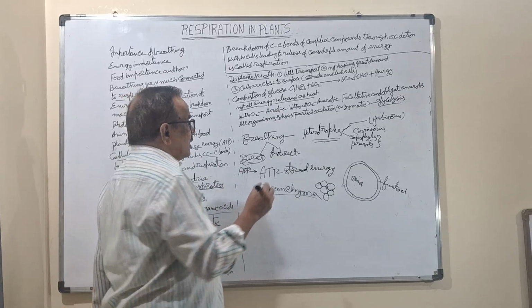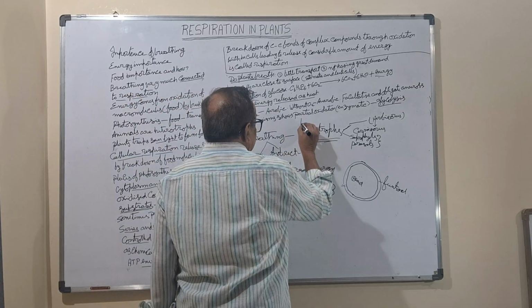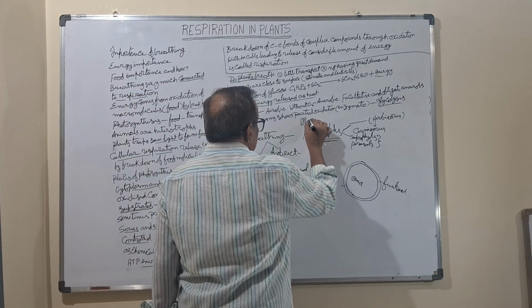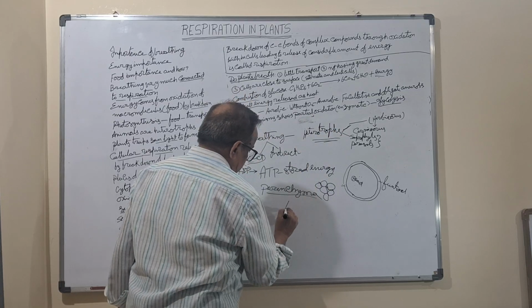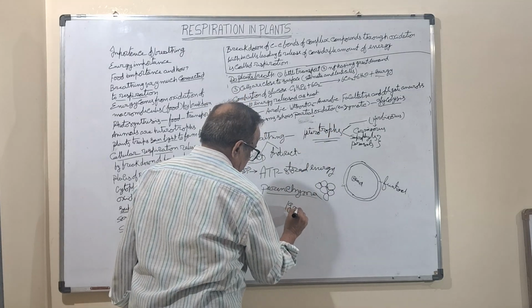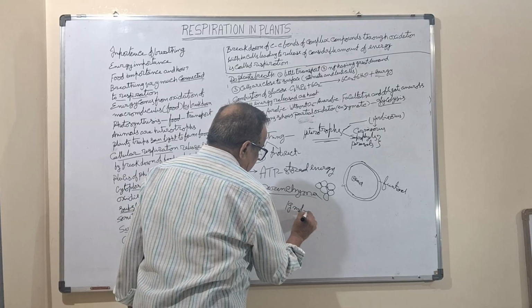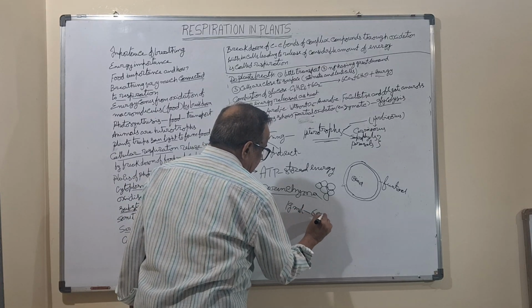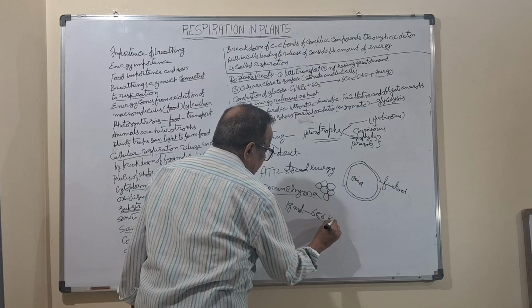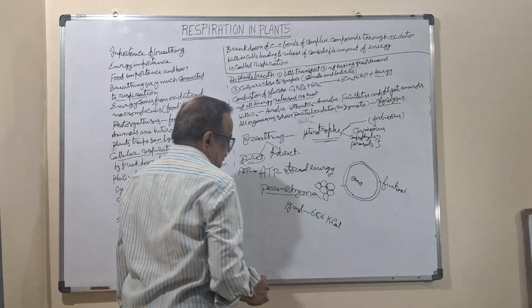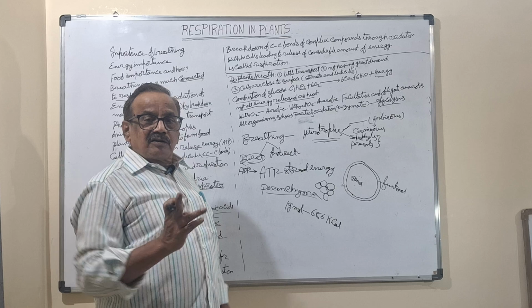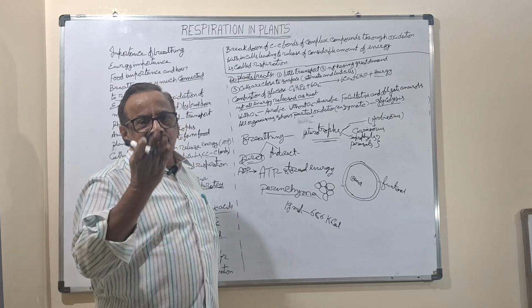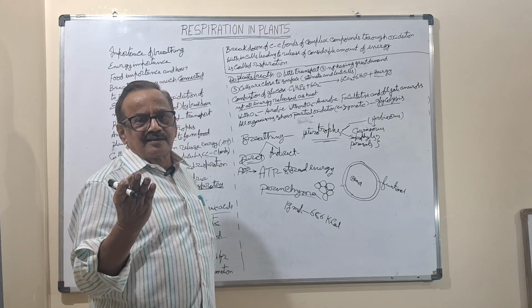But the thing is, 1 gram mole of glucose will give 686 kilocalories. In the book it has been given wrongly, that one molecule will give 686 kilocalories. That is meaningless.